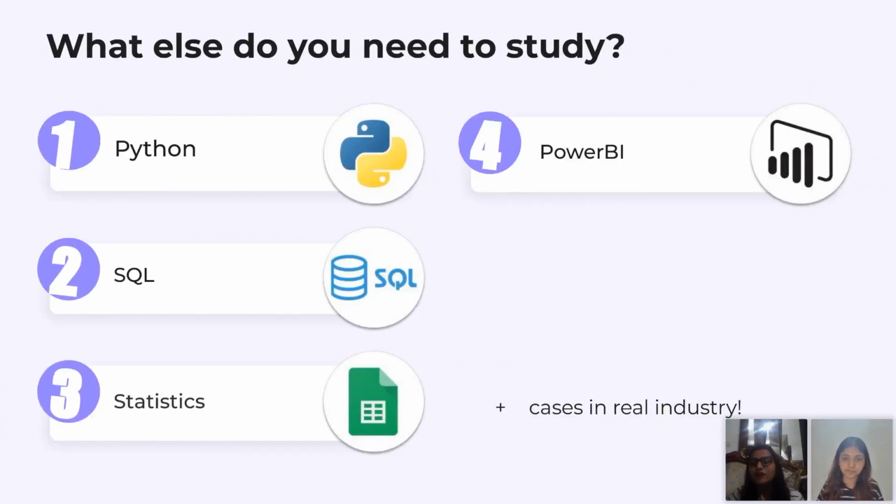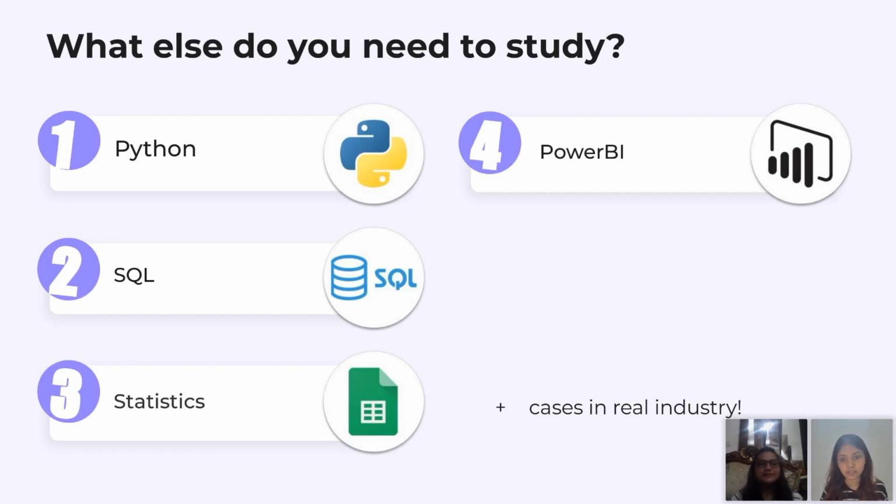So apart from it, it's not only Power BI that you need to be expert in. These other tools are also required, isn't it, Shailaja? Along with that, to become a data analyst, even Python, SQL, statistics, Power BI are equally needed, isn't it, Shailaja? That's very true. And since you called it out, I have heard from many people that in order to become data analysts, they just go ahead and learn dashboarding tools, which is not actually correct. You need to have an understanding of these other skills also, starting